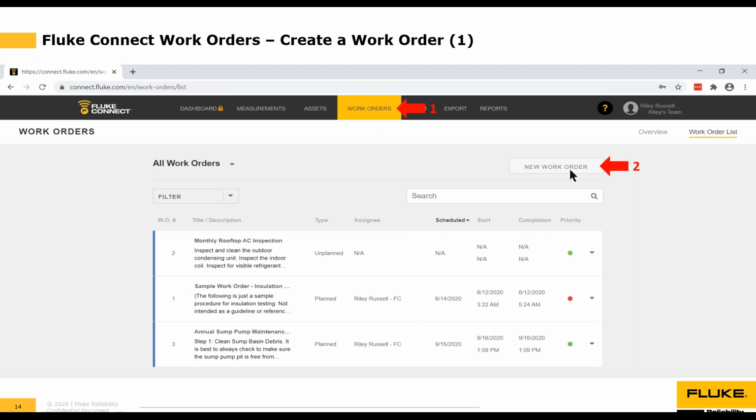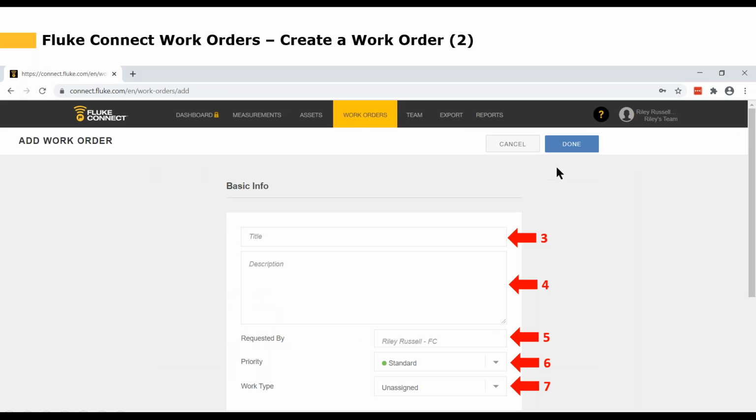But if you want to create a new work order, you just need to click the Work Orders tab and click the New Work Order button. It doesn't really look like a button, but it is a button. So go ahead and click on the New Work Orders button, and that'll take you to the Create Work Order section.